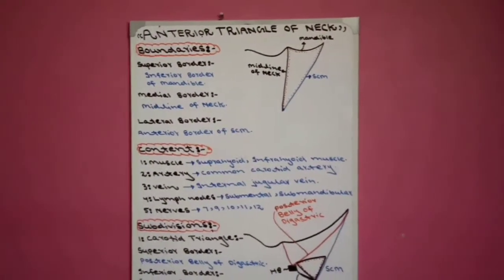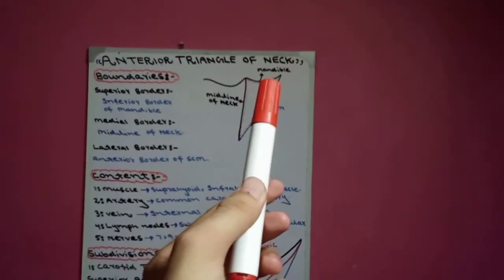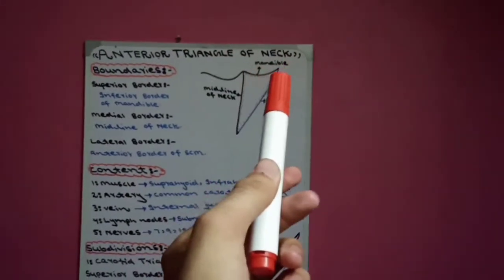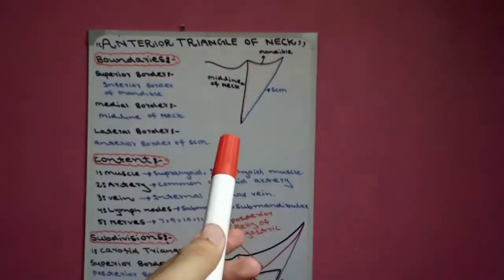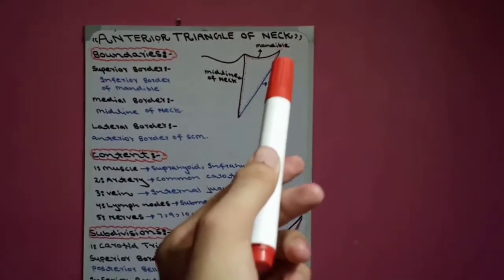Now in boundaries, this is the inferior border of mandible, and this is the midline of neck, and this is the anterior border of sternocleidomastoid muscle.